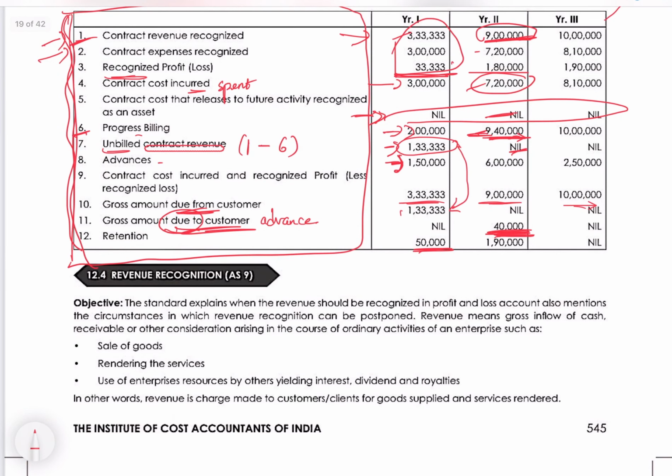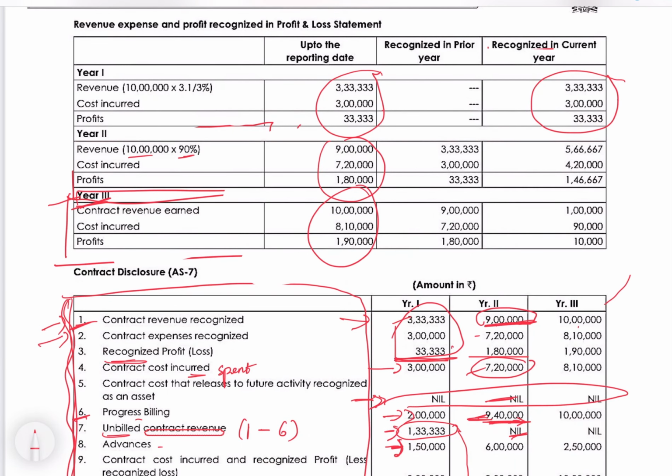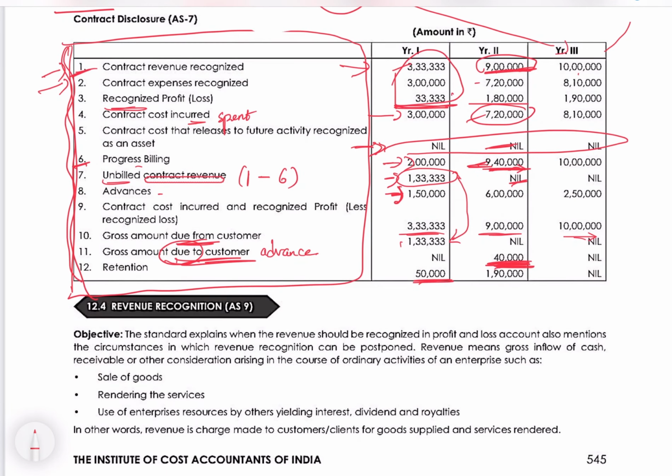Next, contract revenue full amount, expenses, these figures you can get from here, as I explained. Again the contract cost incurred is the same as the contract expenses. This is nil. Progress billing will be the full amount of contract revenue. Unbilled nil. Advances full amount. Here it will become nil as now the account will be settled. Due from customer, because 10 lakhs unbilled is fully settled, so nil, and gross amount due from customer is 10 lakhs.